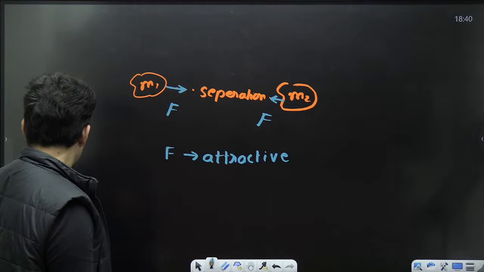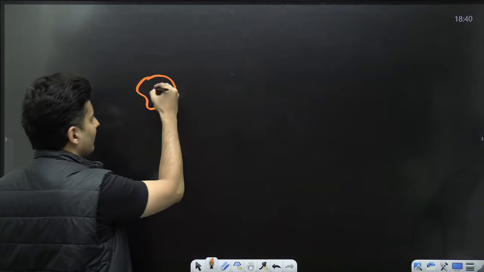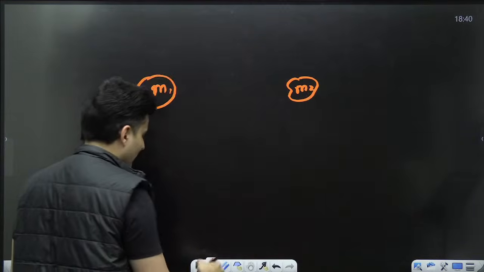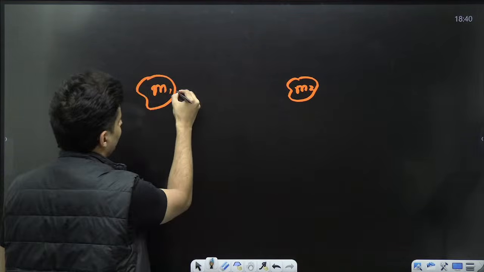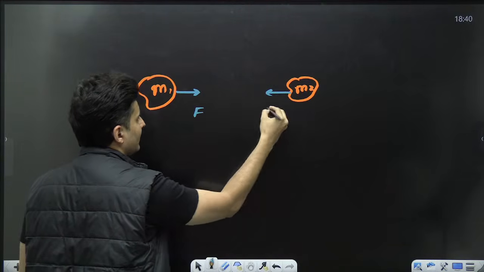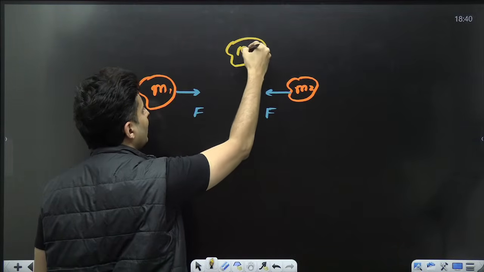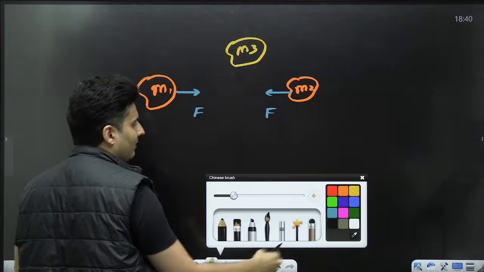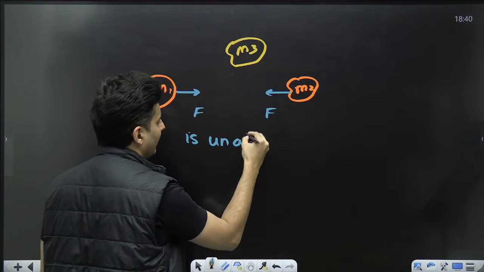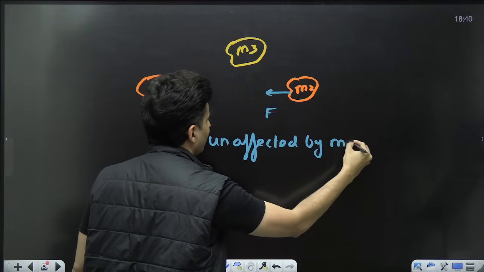The beauty of this force is that apart from being just attractive, if there is mass m1 over here and mass m2 over here and there is some force between them, let's say I call it F, then even if another mass m3 comes, this F is unaffected by mass number 3.